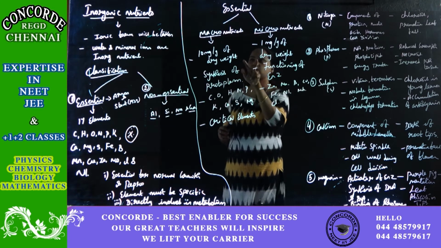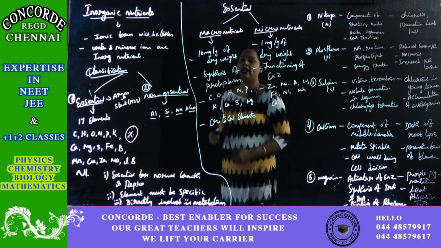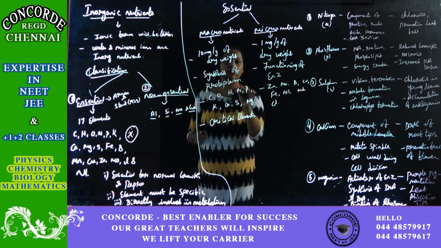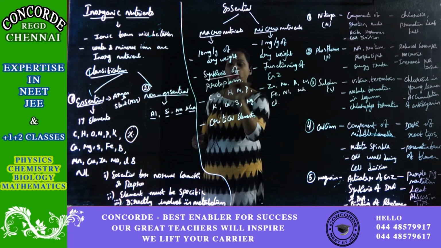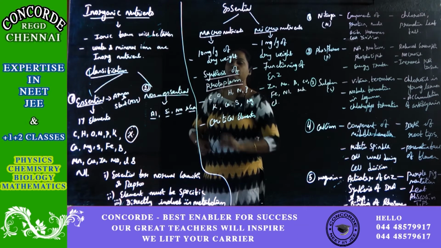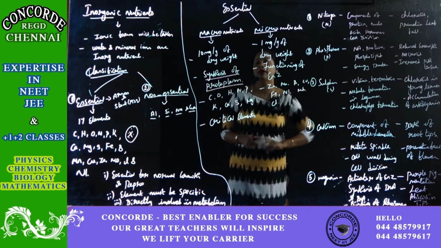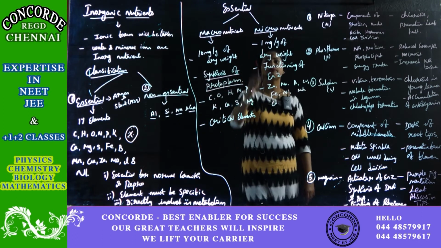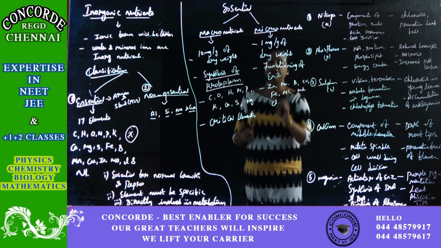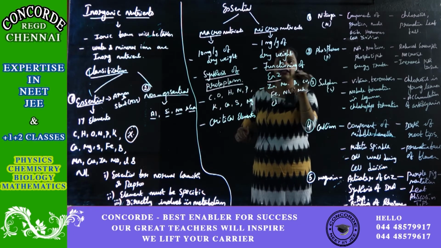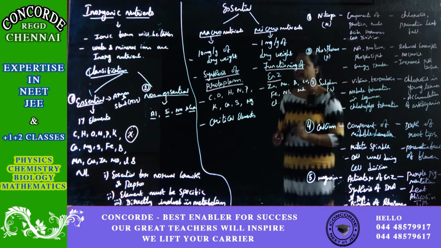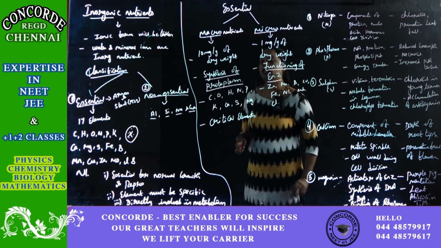This is the difference between macro and micro elements. Macronutrients are required in huge quantity for the synthesis of protoplasm in plant cells. Whereas micronutrients are required for the functioning of enzymes.